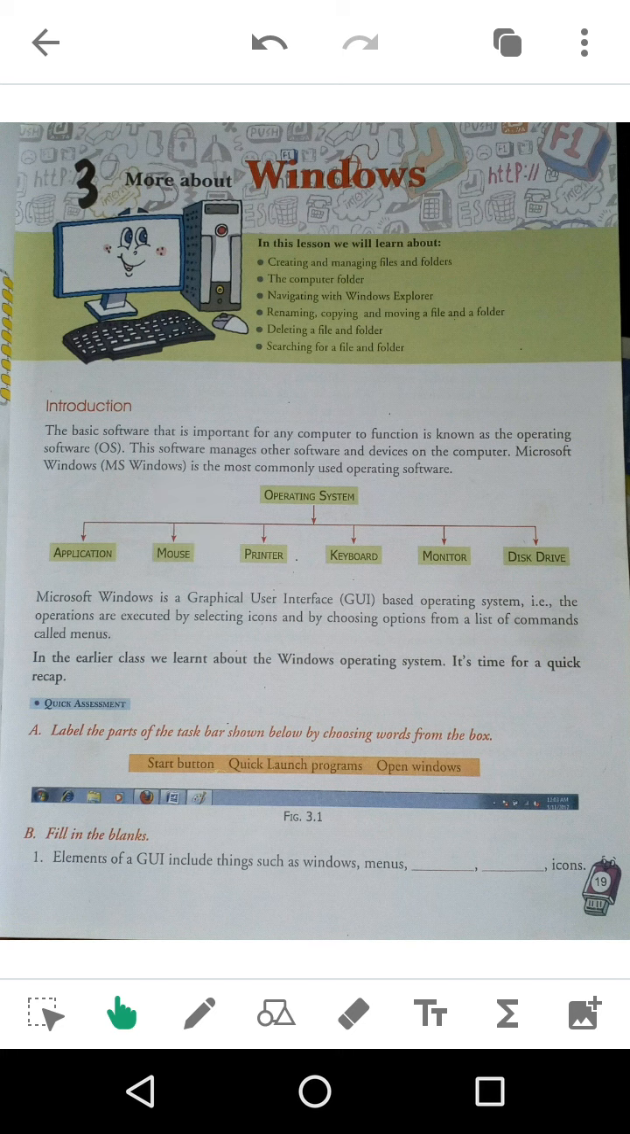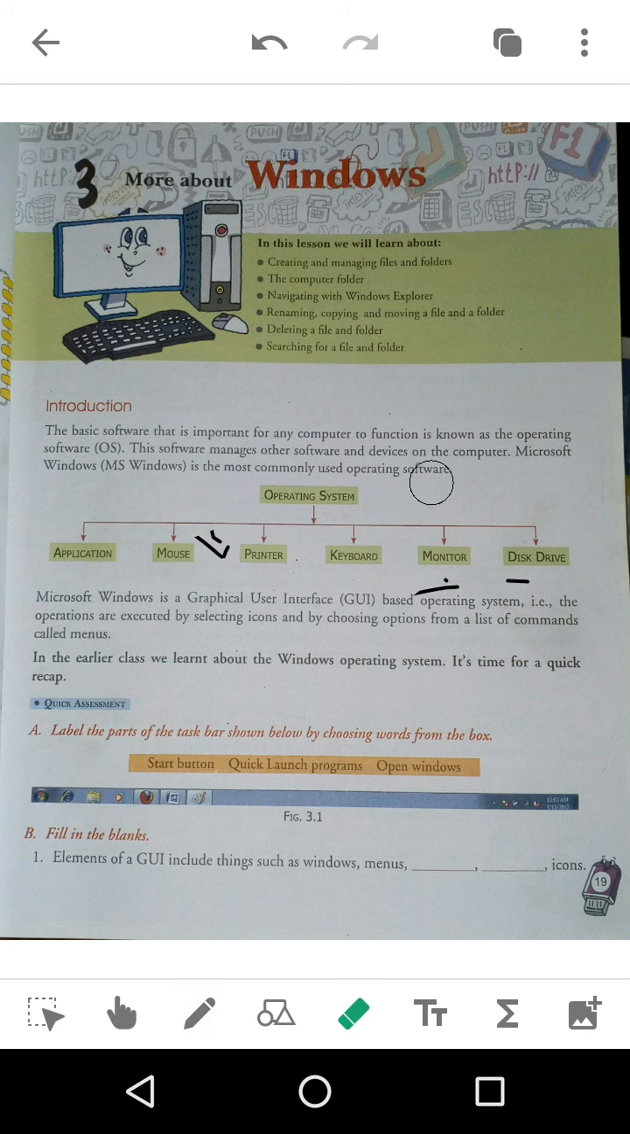So see how the operating system connects. This is your operating system, and with this, see how many things are correlated. Your application is related, mouse, printer, keyboard, monitor, disk drive, everything. Everything is related to the operating system, meaning the operating system manages all of this. Many other things are also there, but they are not mentioned here. So the operating system manages everything.